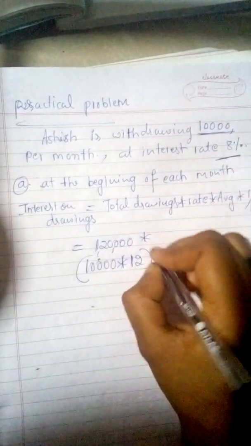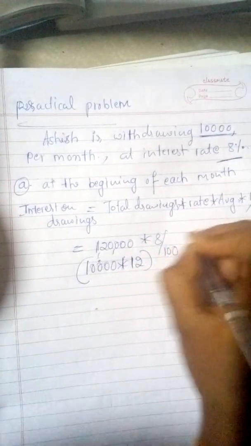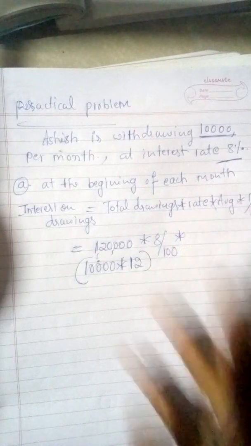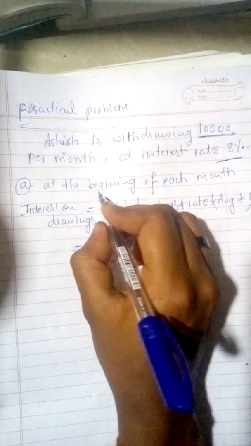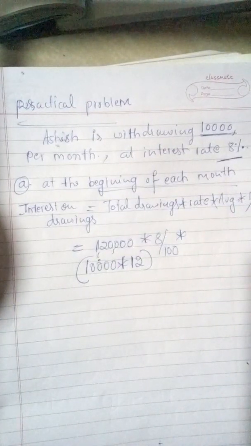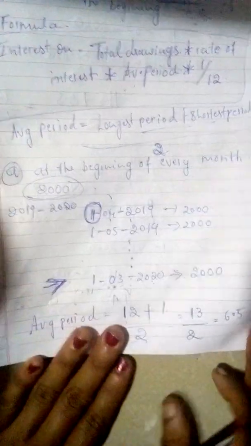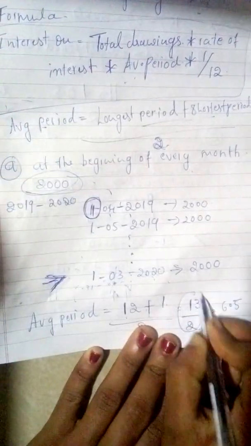It is given 8 by 100. Then average period, in case it is at the beginning of each month. So it is the average period which we have calculated here, that is 13 by 12.